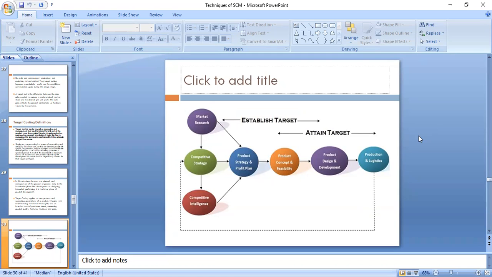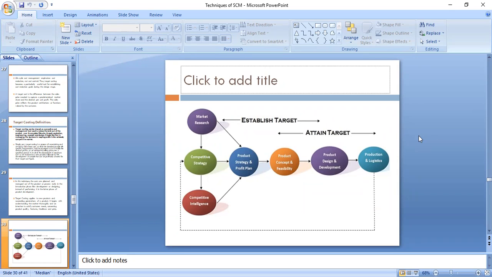Basically we are looking for cost leadership, product leadership, service leadership, and other points. So the company has to develop this competitive strategy.